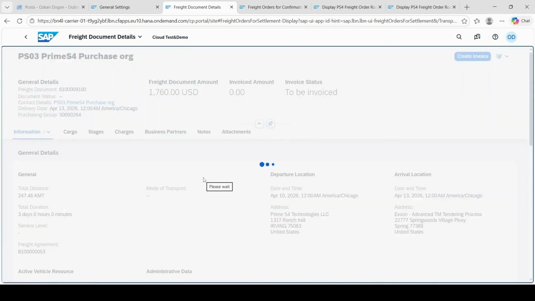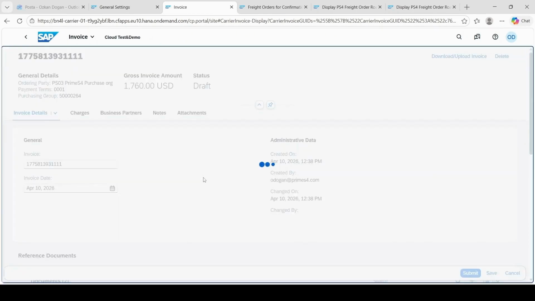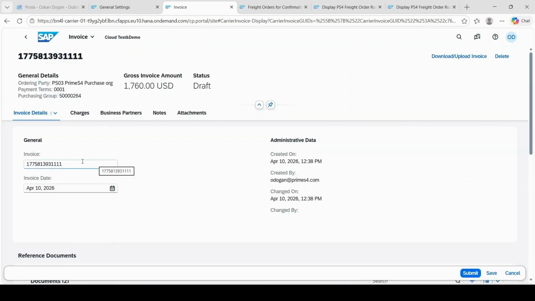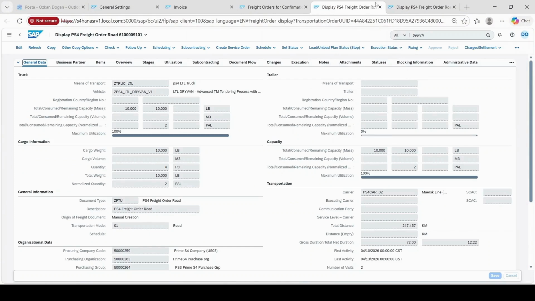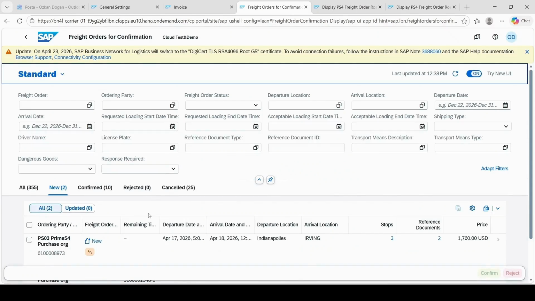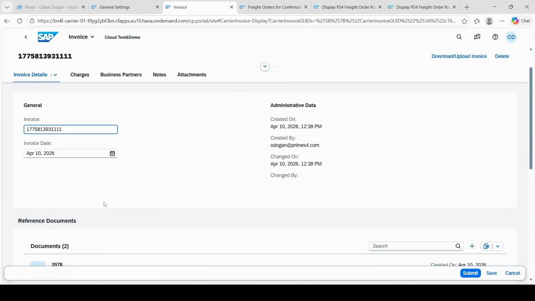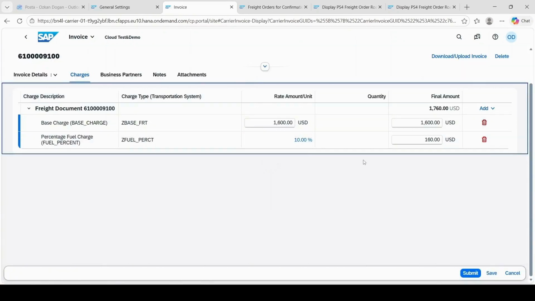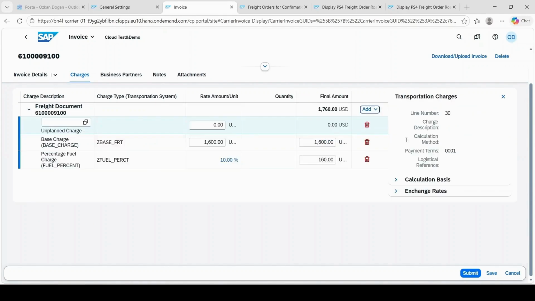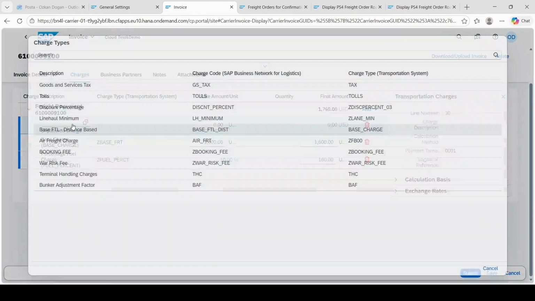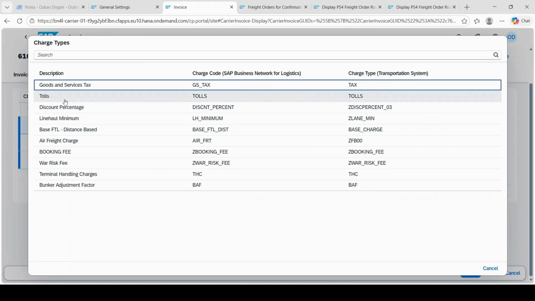I will click the button. For example, I can write my freight order number here as a reference. I will go to the charges button.